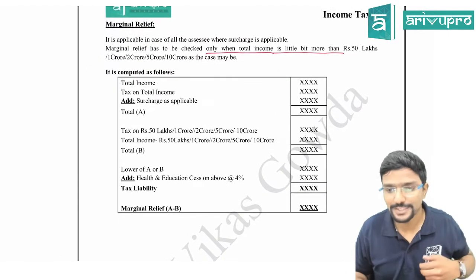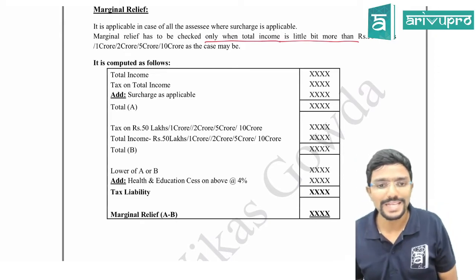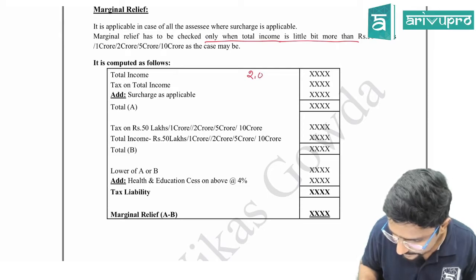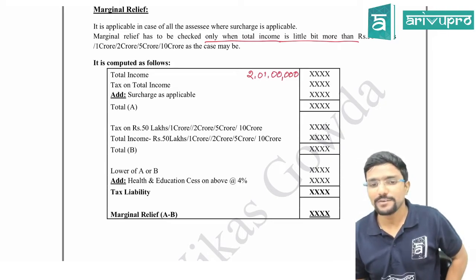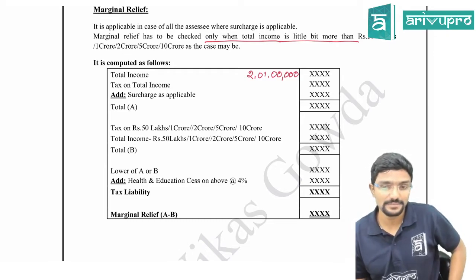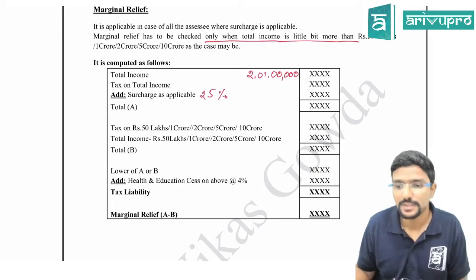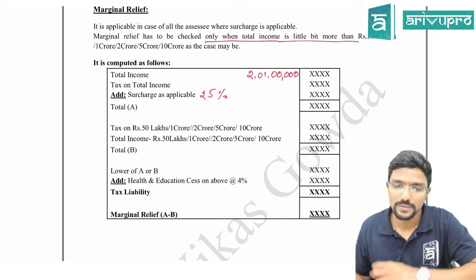Assume I am an individual who has a total income of 2 crore 1 lakh. So I have to calculate tax on this. Then surcharge, how much? If it is more than 2 crore, how much is the surcharge, guys? If it is more than 2 crore, 25%. Agree? You will apply 25%, not 12%, if it is more than 2 crore.